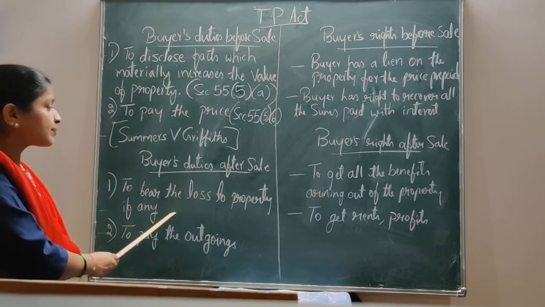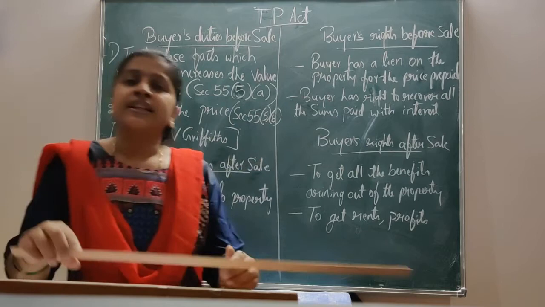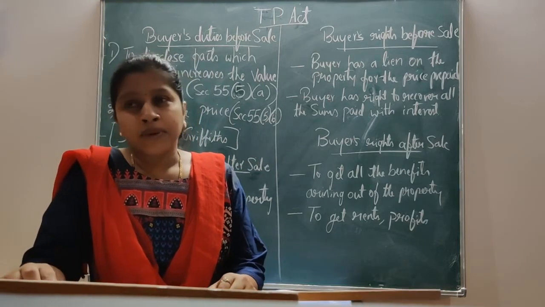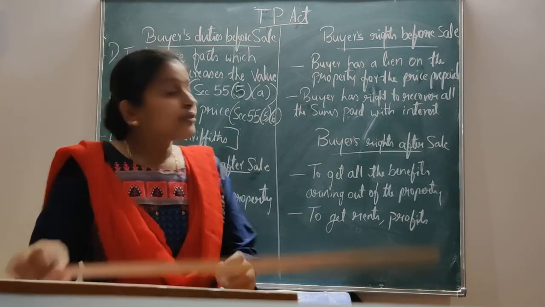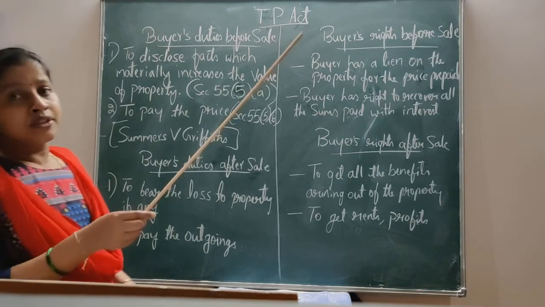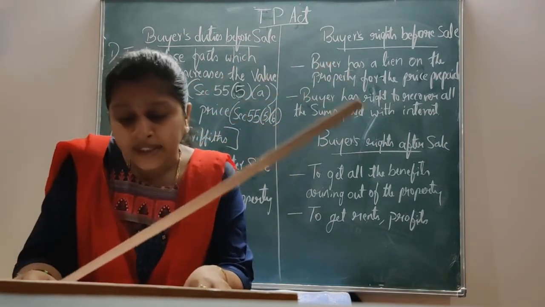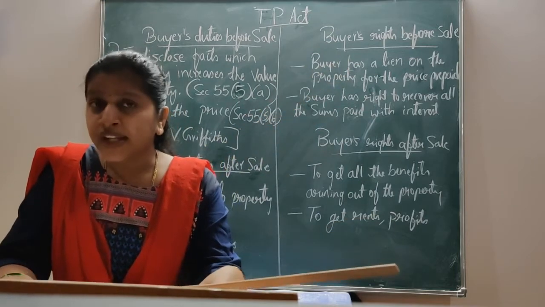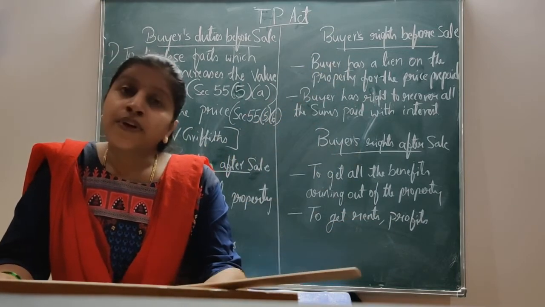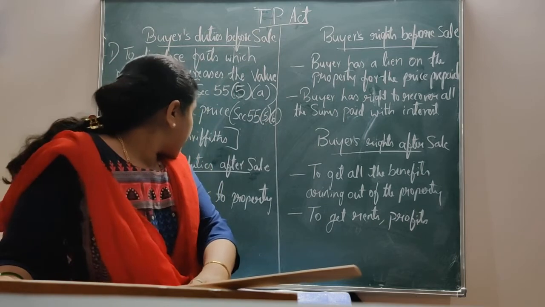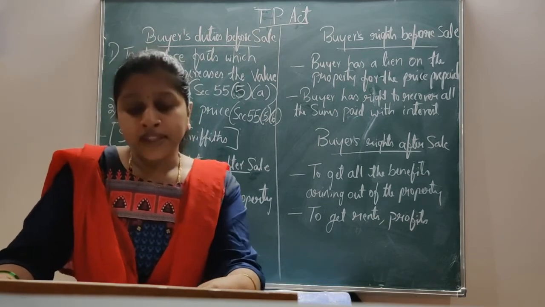If there is any loss which has happened to the property, it is the duty of the buyer to bear the loss. Section 55(5)(c) deals with bearing the loss to the property.